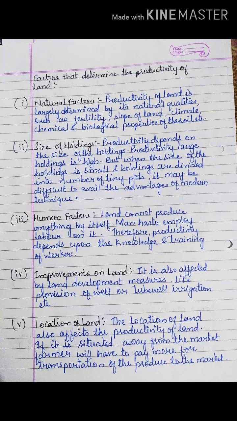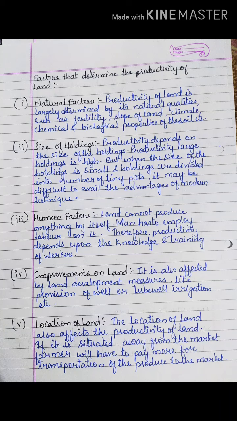So production also depends on the size of land which you have. Okay. Next is human factor. Now what do you mean by human factor? We have already studied land is a passive factor, right? So land cannot produce on its own. Humans have to put in their efforts. Labor has to work. Okay. So that is human factor.